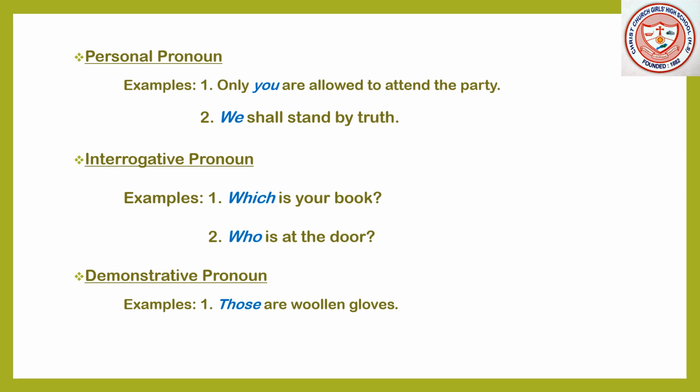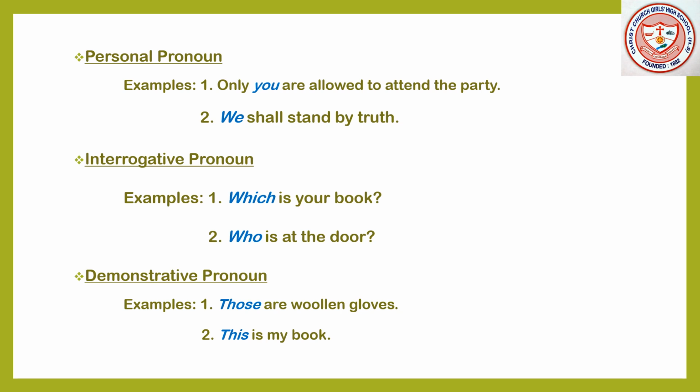In this sentence, those will be an example of demonstrative pronoun. Here, those stands for the noun gloves. Next example. This is my book. In this sentence, this will be an example of demonstrative pronoun. It stands for the noun book.